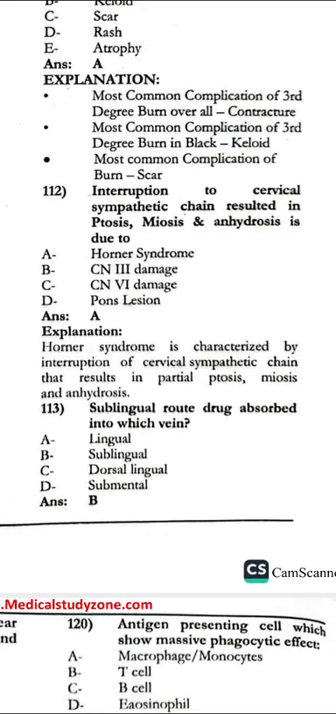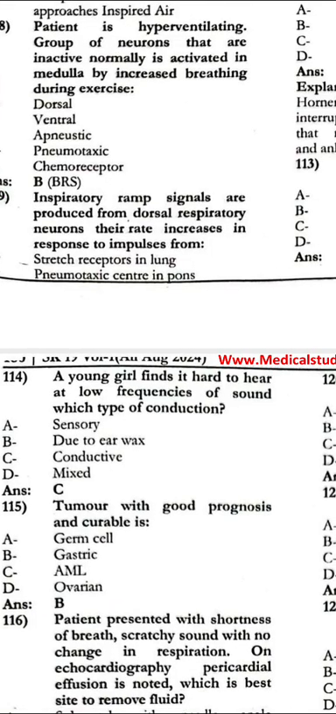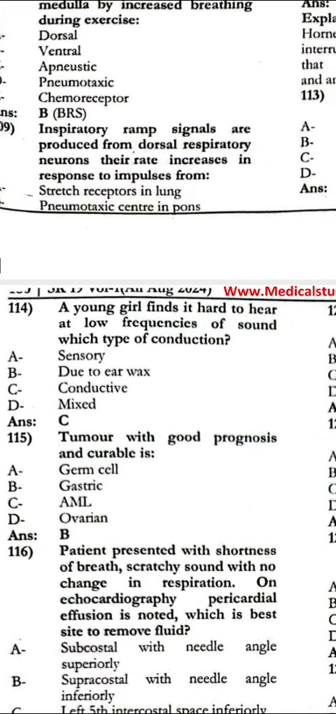The sublingual route drug is absorbed into which vein? That is the sublingual vein. The young girl finds it hard to hear at low frequencies. The sound loss is which type of conduction? That is the conductive. The tumor with good prognosis and curable is the gastric.